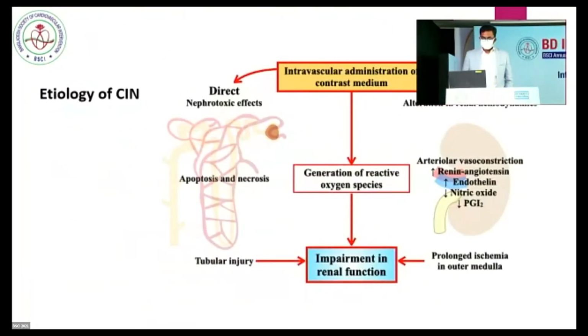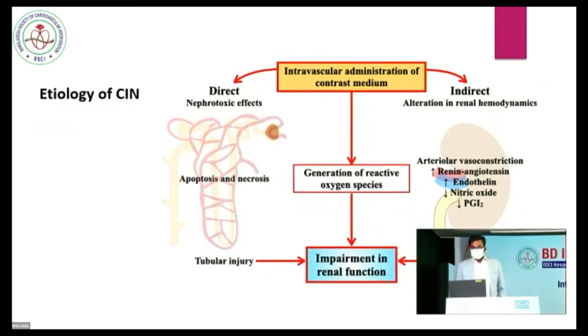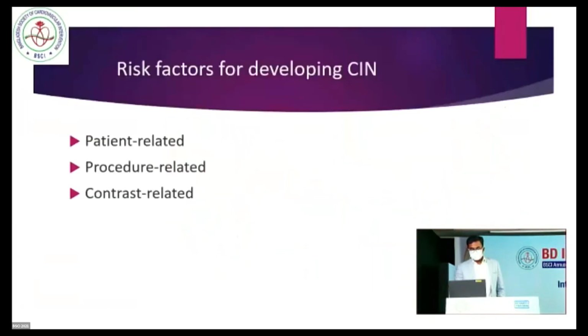What is the mechanism of CIN? It could be directly nephrotoxic to the proximal tubular cell, or it may indirectly affect the hemodynamics of the renal arterioles, causing vasoconstriction, or the contrast media may generate reactive oxygen species and free radicals that cause renal impairment.